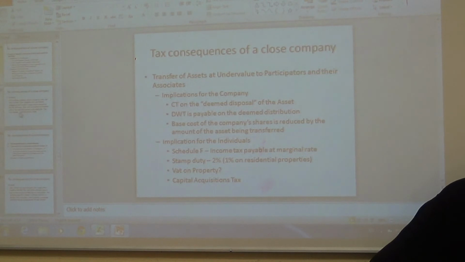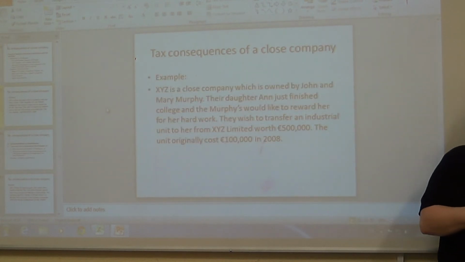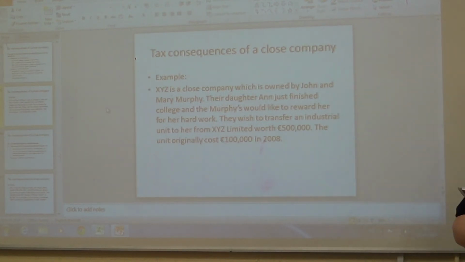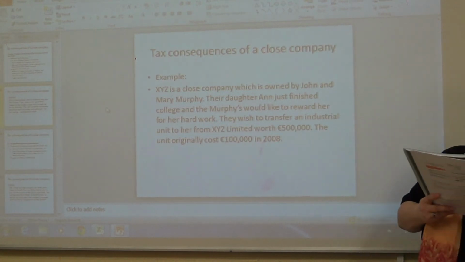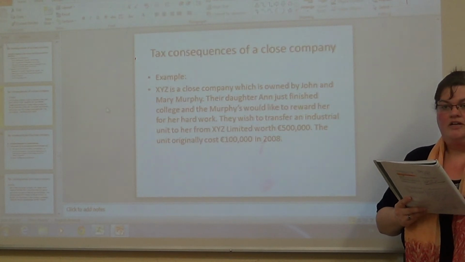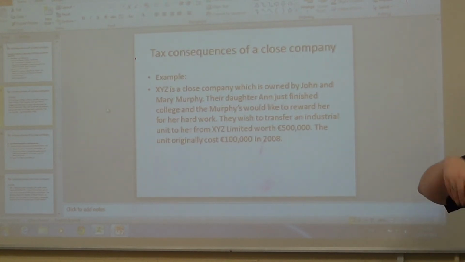Okay, so X, Y, and Z is a closed company which is owned by John and Mary Murphy. Their daughter Anne just finished college and the Murphys would like to reward her for her hard work. They wish to transfer an industrial unit to her from XYZ Limited worth 500,000. The unit originally cost 100,000 in 2008. So the consequences if it's a closed company. Is Anne a participator? Yes, because she's an associate of the mother and father. Okay, so our consequences.